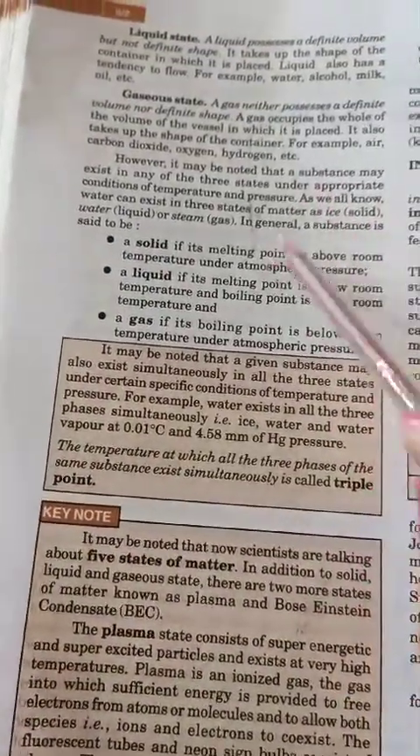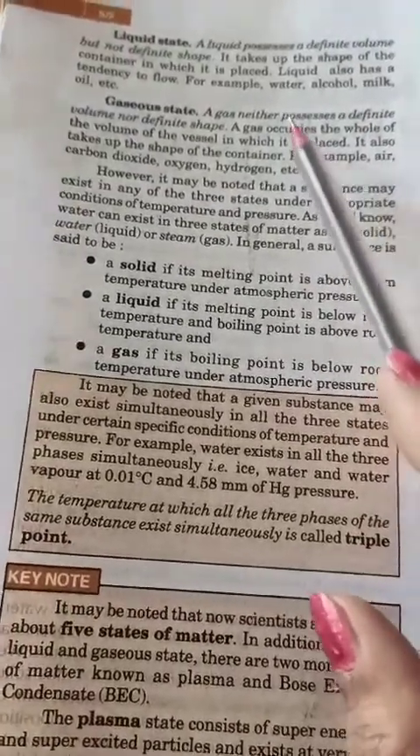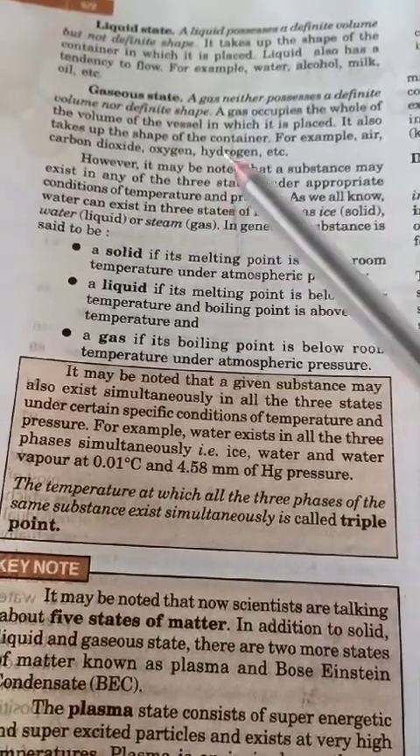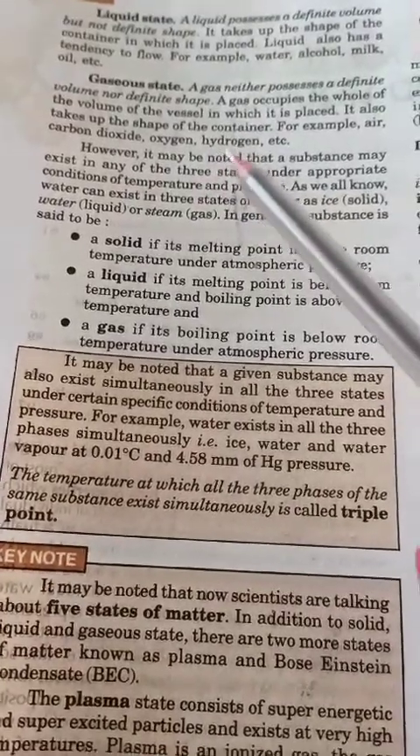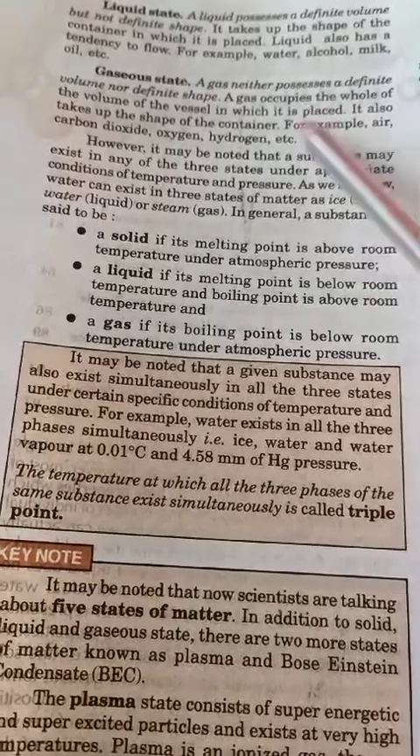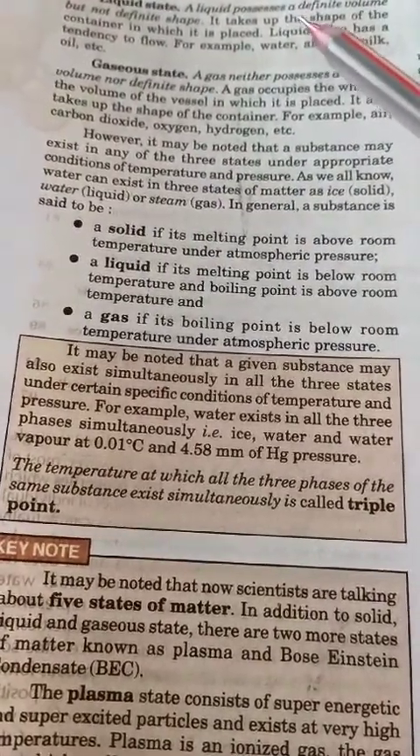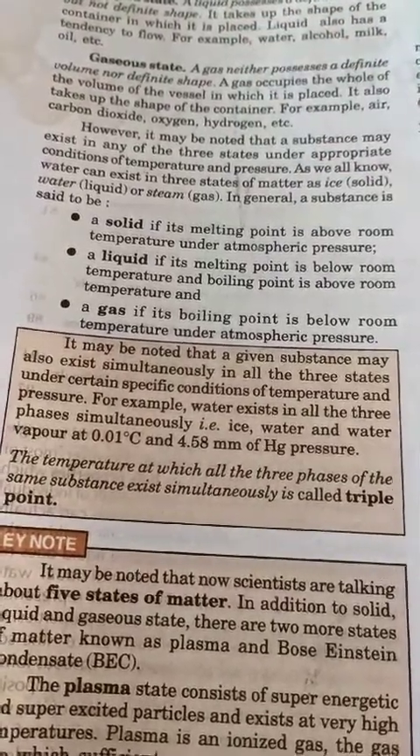In a liquid state, a liquid possesses a definite volume but not a definite shape. Why is it so? Like water, if we put it in a bottle, it takes the shape of the bottle. When we put water in a glass, it takes the shape of the glass, and so on. Gas has neither a definite shape nor a definite volume. Why is it so? Because the particles are moving here and there.